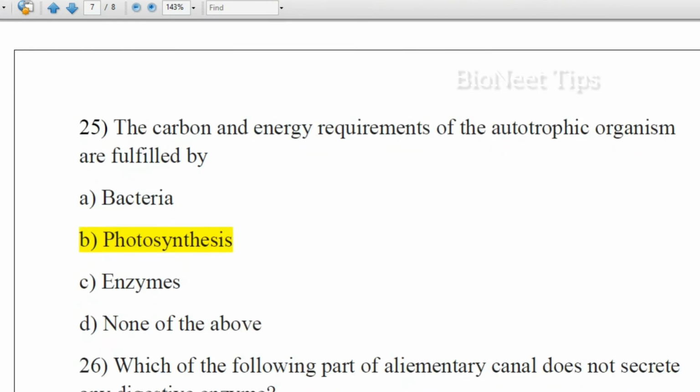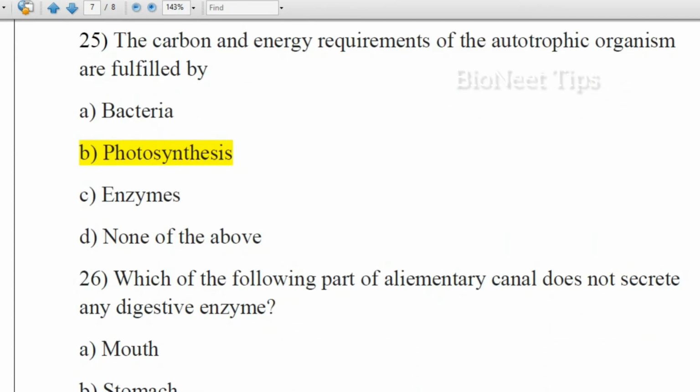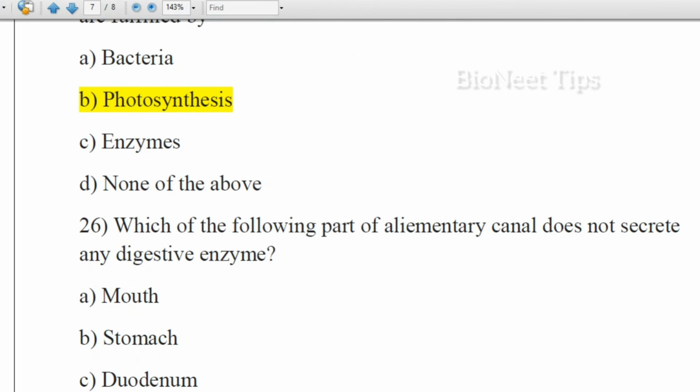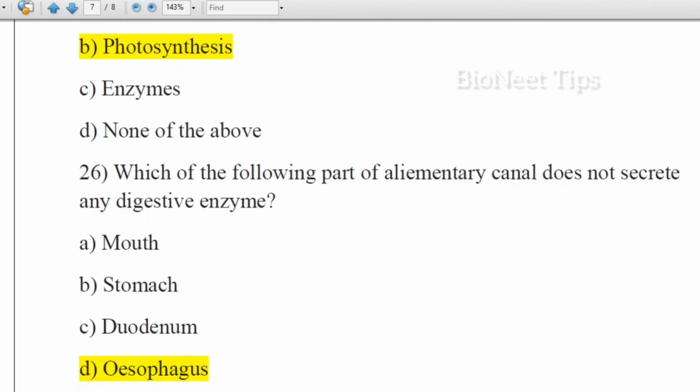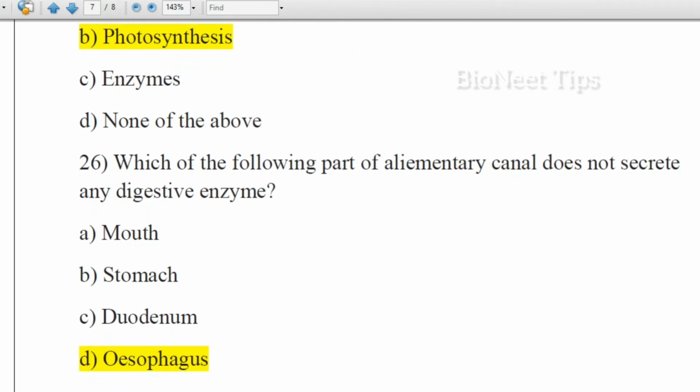The carbon and energy requirements of the autotrophic organisms are fulfilled by bacteria, photosynthesis, enzymes, none of the above. So we know that autotrophs are those organisms which perform photosynthesis in order to get their own energy or to get their own requirement of food. So the process is photosynthesis here.